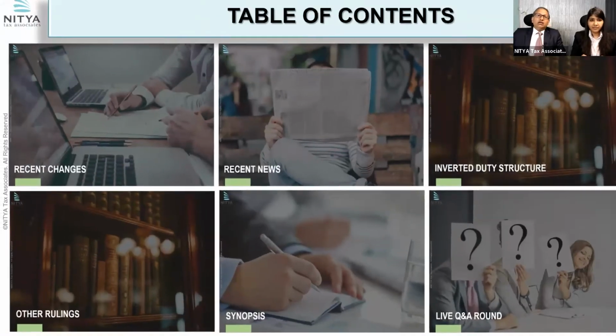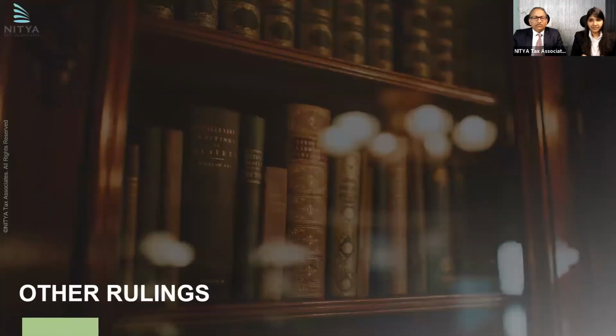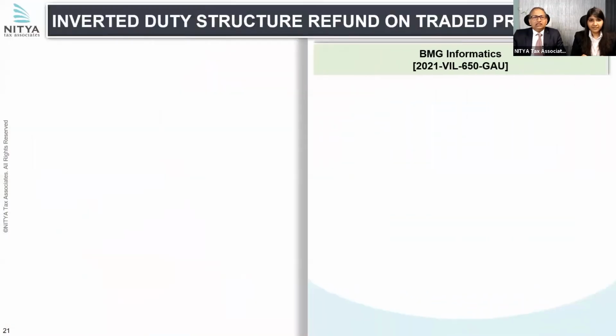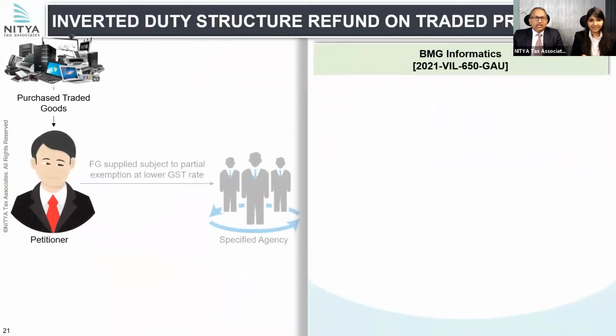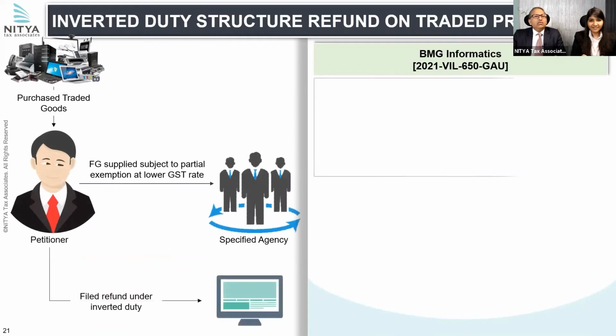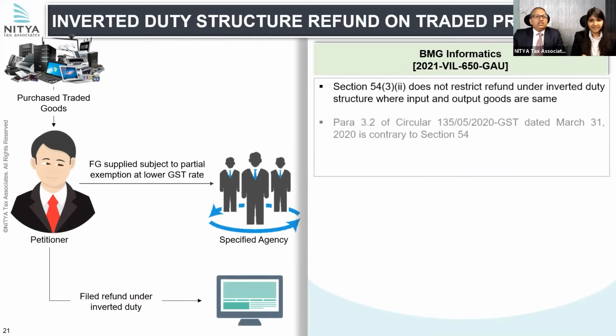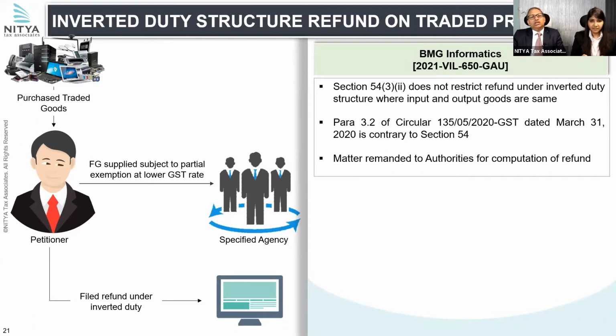So next we come to some other case laws, very, very important case laws. This one again is on inverted duty structure. Here, there was a petitioner who was trading in IT goods. It procured information technology related goods and was supplying those goods to certain specified nominated agencies which were eligible for certain exemption.